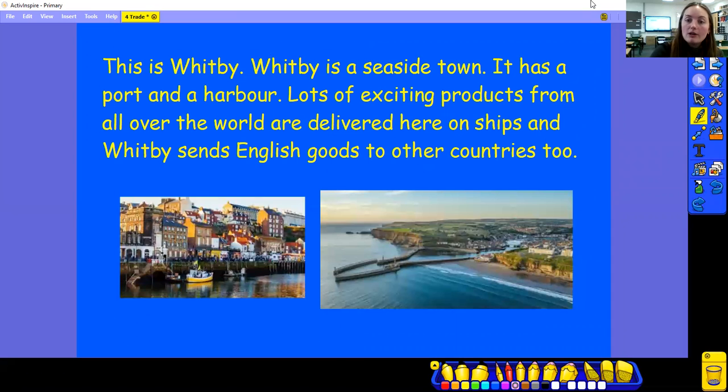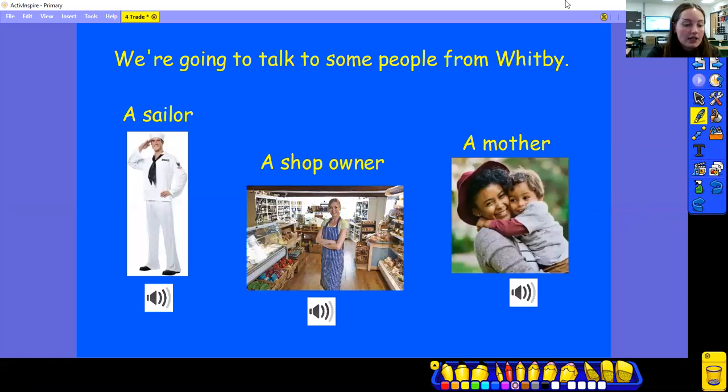This is Whitby. Whitby is a seaside town. It's got a port and it's got a harbour. There are lots of exciting products from all over the world that get delivered here on ships, and Whitby sends some of our English things that we make to other countries as well. We're going to have a listen to some people talking. These people are from Whitby, and they're going to tell us about what it's like to live in Whitby and why they like living there. Get your best listening ears on, because you're going to have a think about what reasons there are for people wanting to live in Whitby.